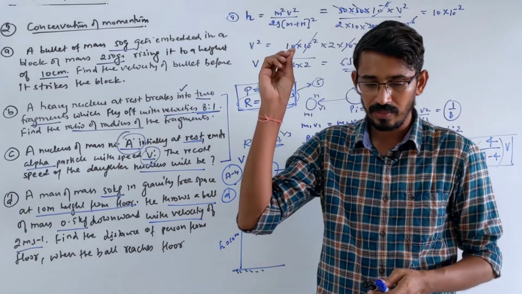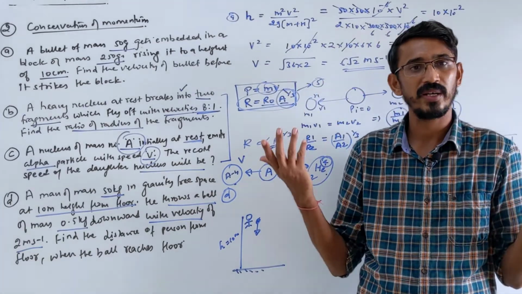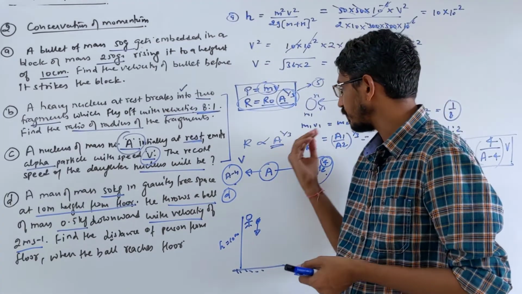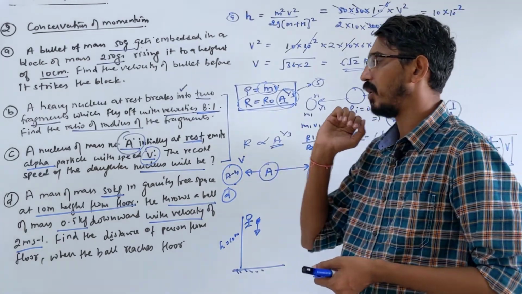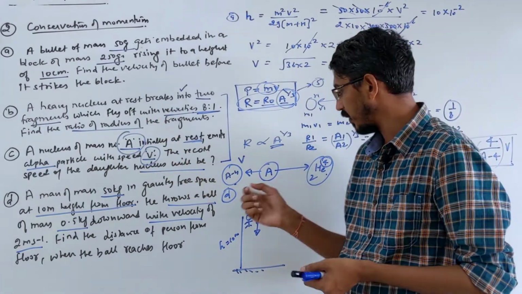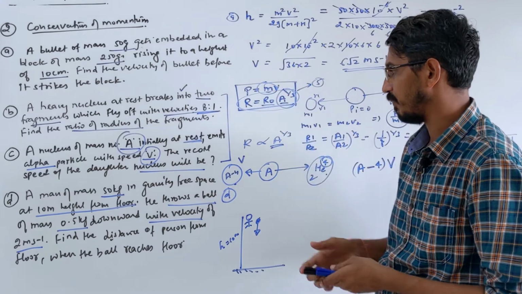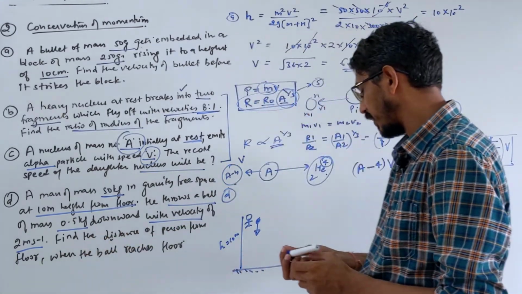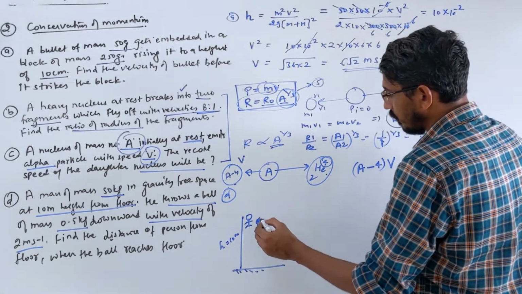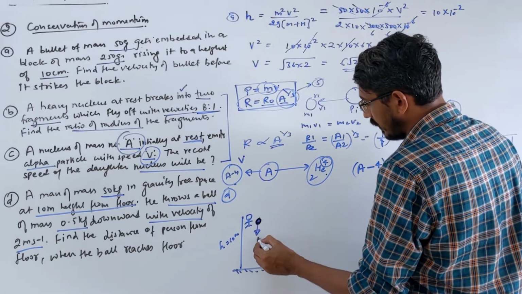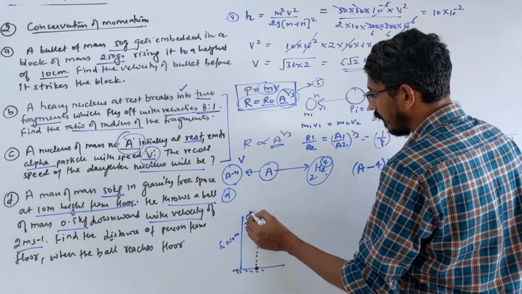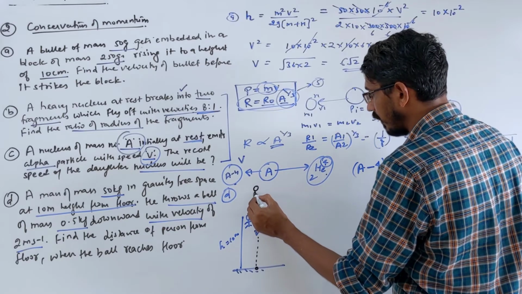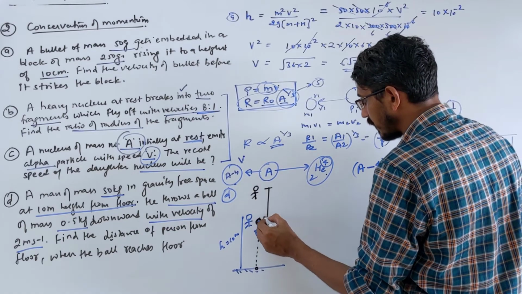You are in gravity free space. If you throw a ball somewhere, then you will move again what? Backward only, right? So again, same problem like you firing a bullet, the gun will move backward. Same like you are throwing a ball, you will move upward. So it says find the distance of the person from the floor when the ball reaches the ground. You throw a ball from this height, velocity given, mass given, till it reaches the floor, the man will move a little upward. Suppose the man will be here. So we have to find that distance first, x.